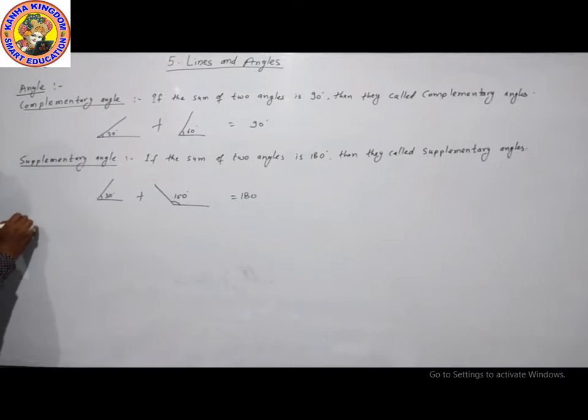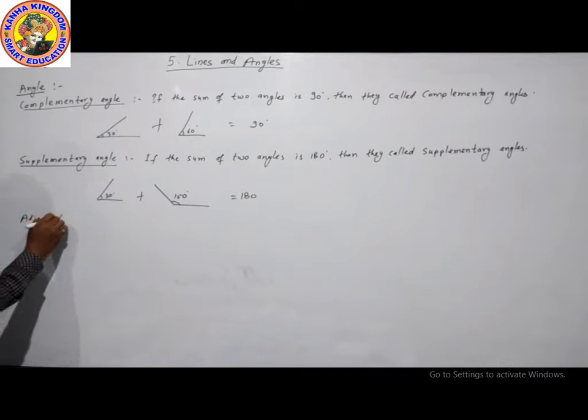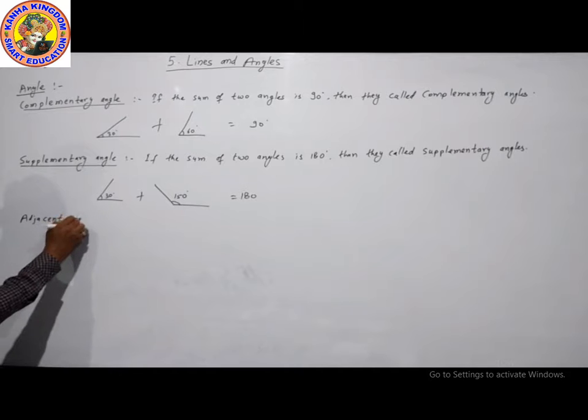Now another definition is adjacent angles.